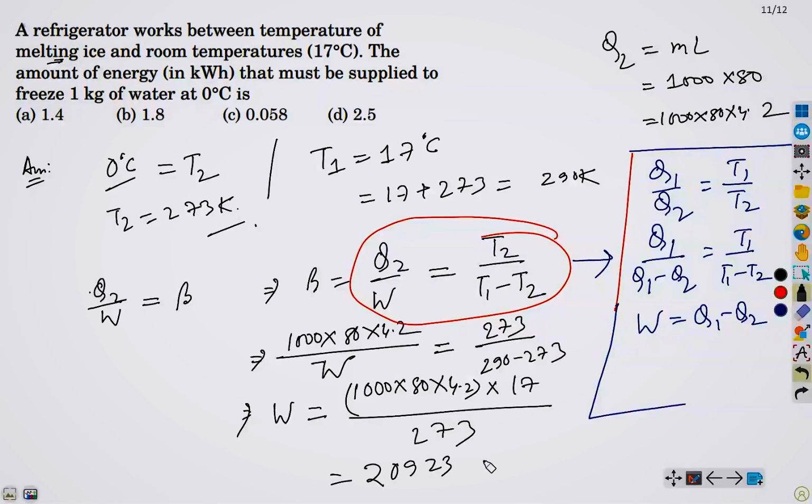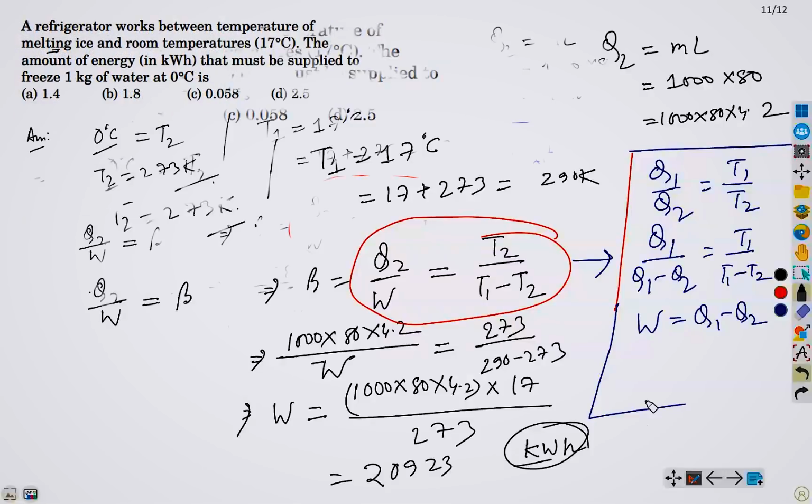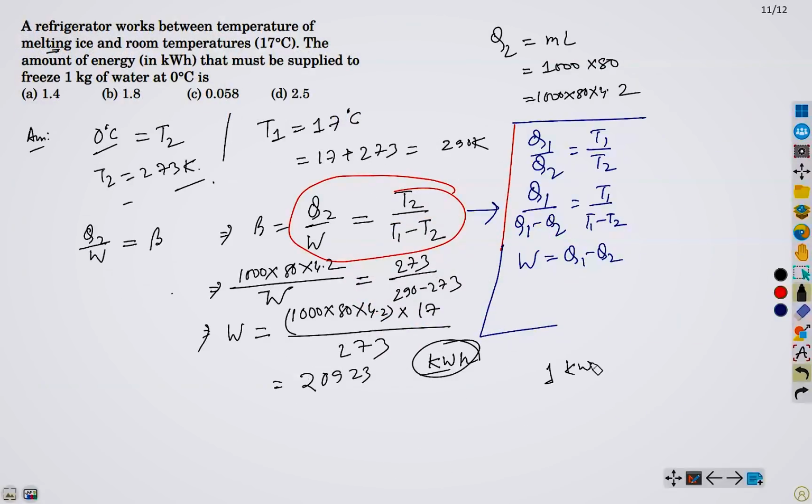Now we need to convert this into kilowatt hours, and we know that 1 kilowatt hour equals 3.6 times 10 to the power 6 joule. So you have to divide this with this one, because the answer is in this unit.